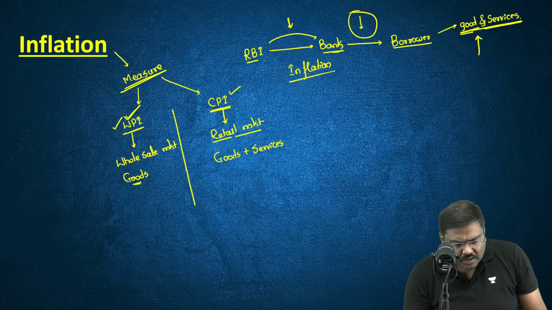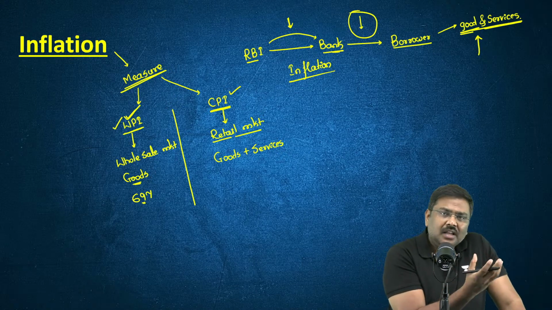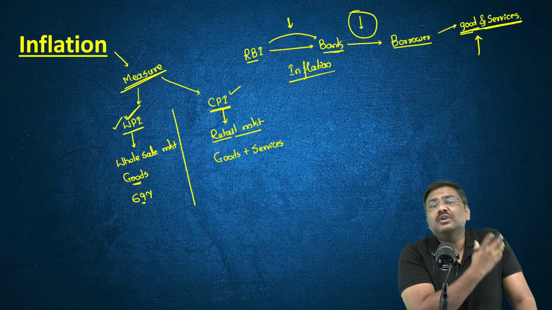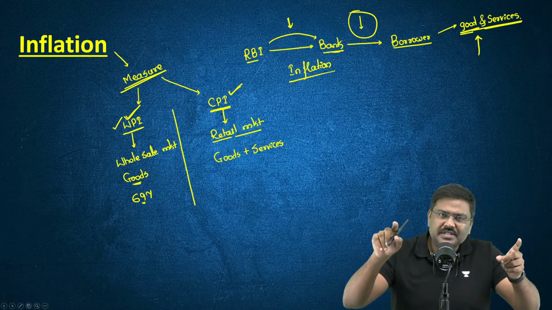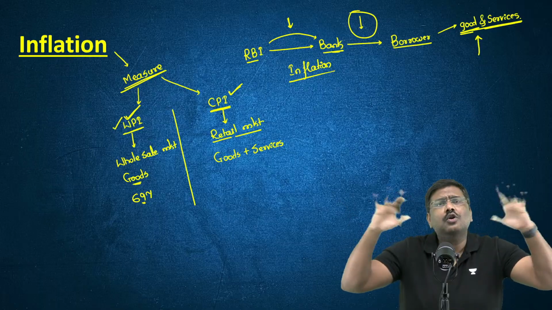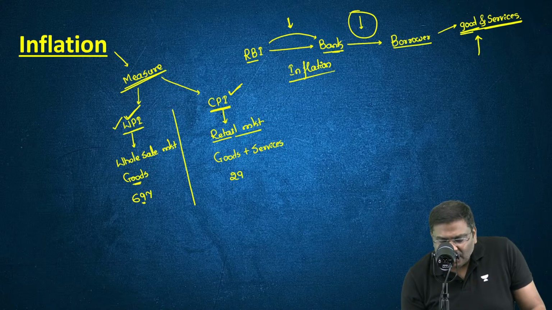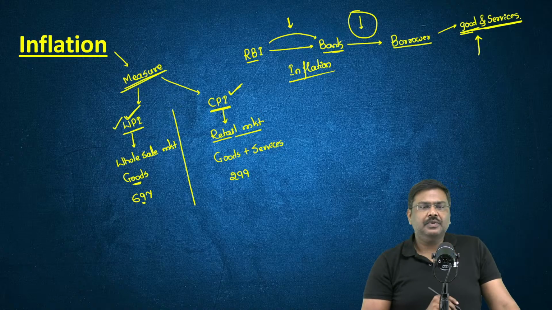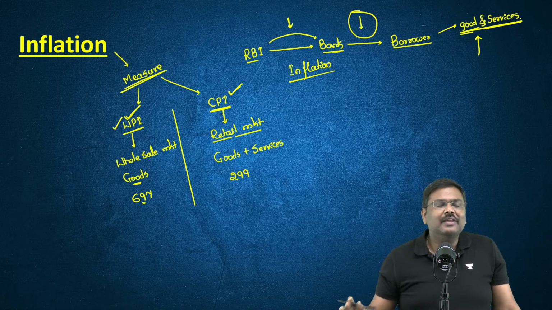Right now, 697 goods are there. The basket has 697 goods. Whereas in case of CPI, the goods plus services, I'm talking about overall, that is for the whole of India, we have 299 goods plus services.